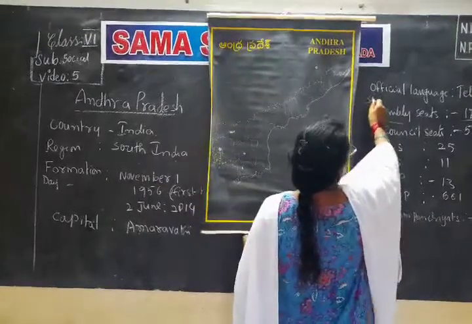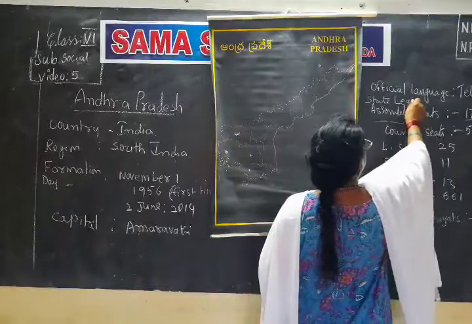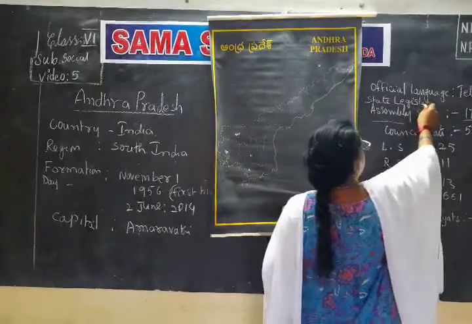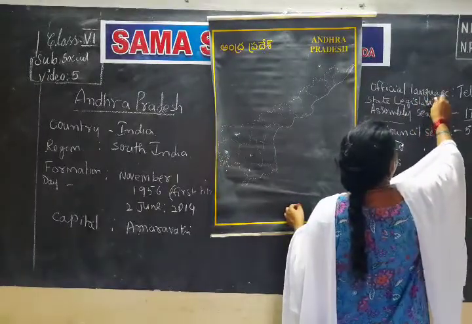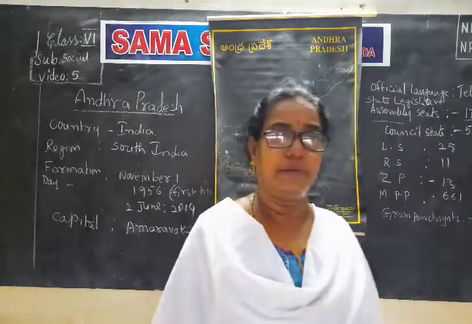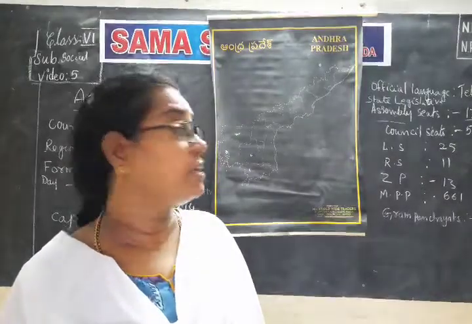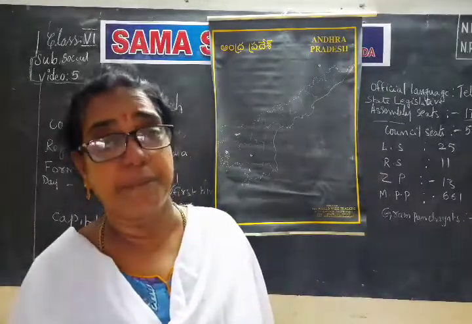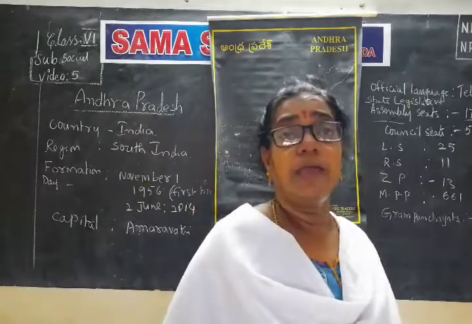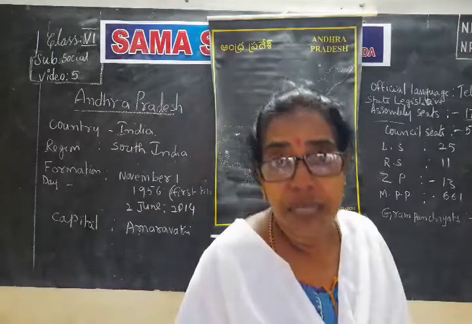State legislative assembly means government. For that, 178 members are elected directly by the people, and for this, state legislative assembly elections are conducted.